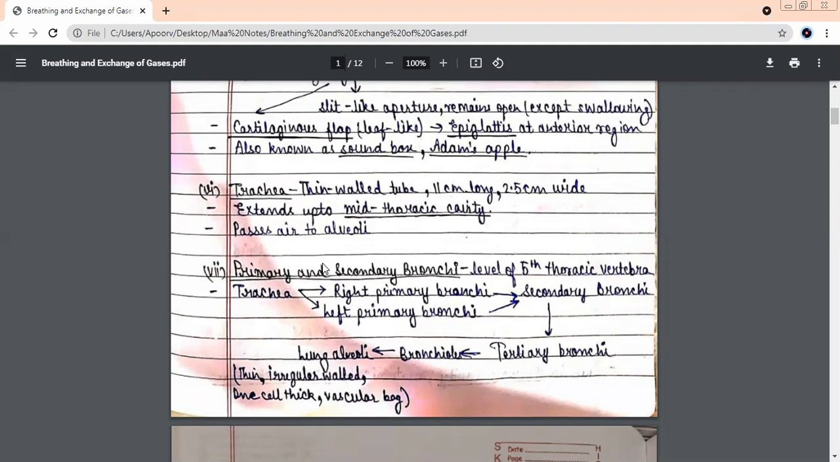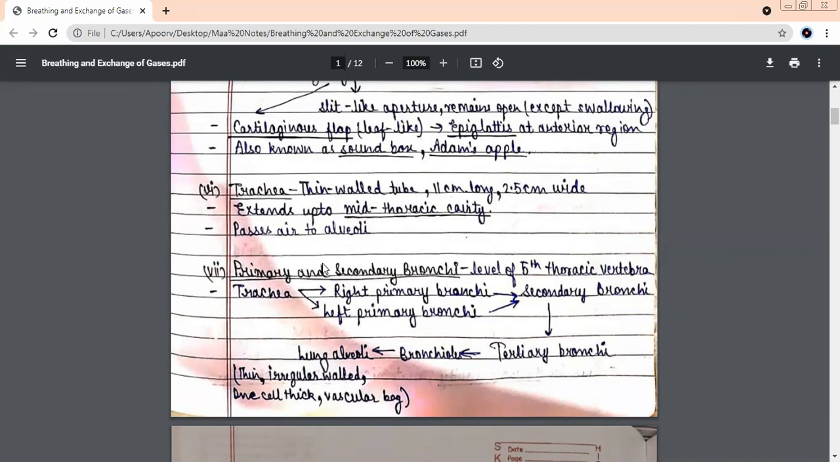And the one which will enter the left is known as? Left primary bronchi. Primary bronchi divide into smaller branches which are known as? Secondary bronchi. Secondary bronchi further divide into even smaller branches which are known as? Tertiary bronchi. Yes. Tertiary bronchi into?